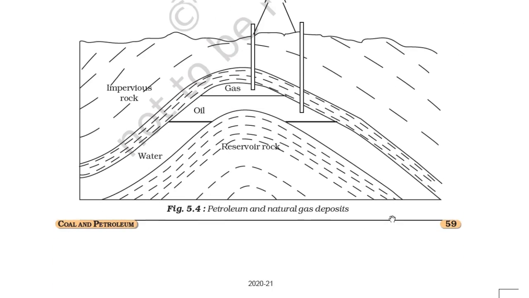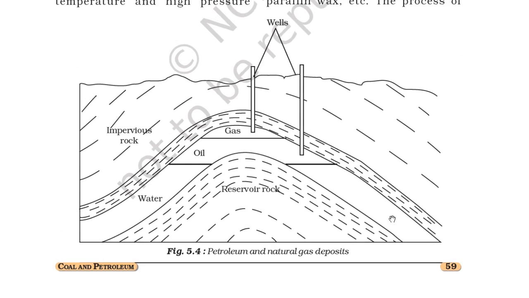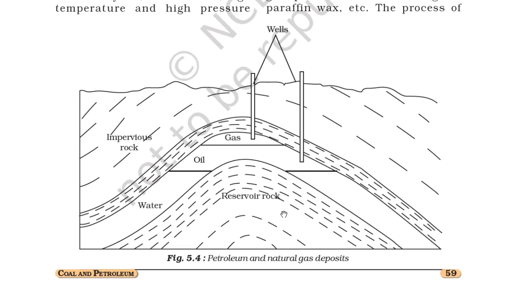So you can see this is the well and you can see there is water, there is oil and there is gas. So this is impervious rock and reservoir rock. So you can see petroleum and natural gas deposits.